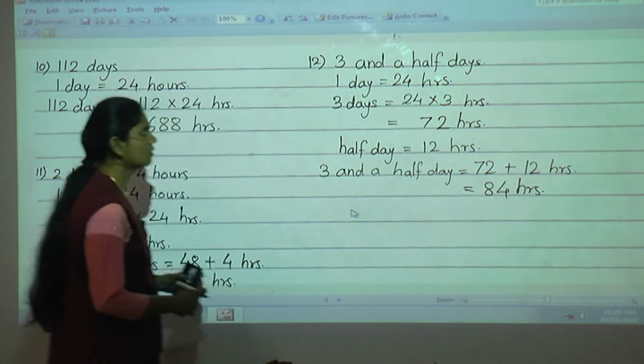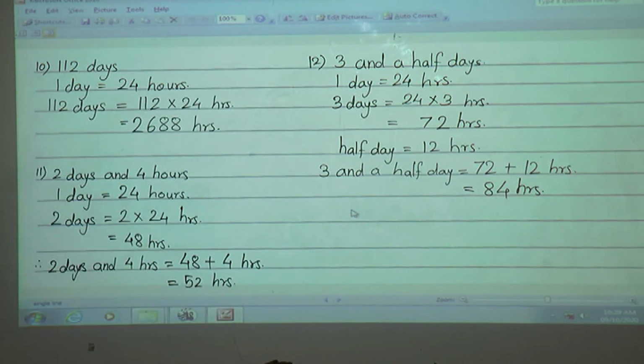Okay, clear? 3 days and a half day is equal to what? First you have to calculate 3 days is equal to how many hours? 72 hours, because 24 into 3, we will get the answer 72 hours. Then in that we have to add half day. Now half day is equal to 12 hours. So 3 days and a half day is equal to 72 plus 12, that is 84 hours.